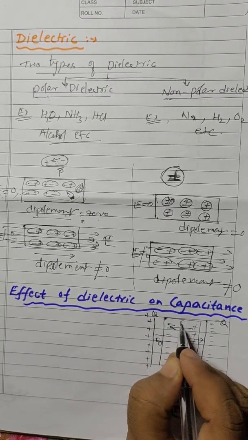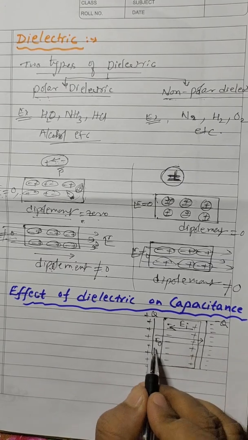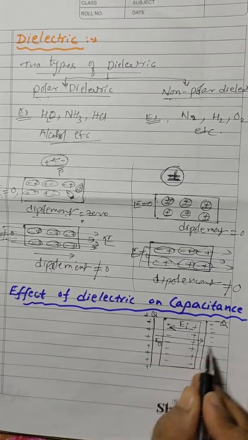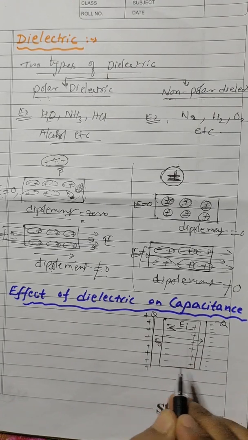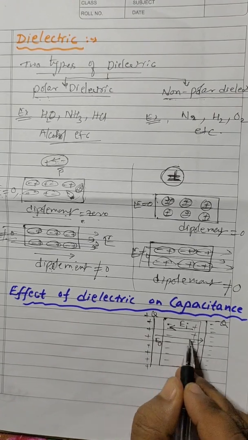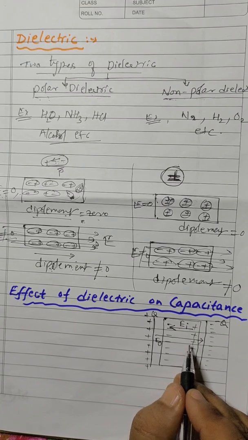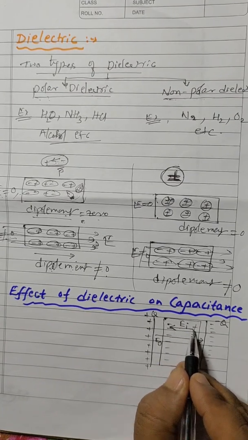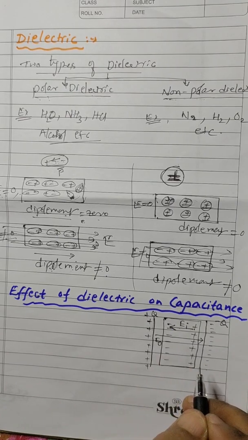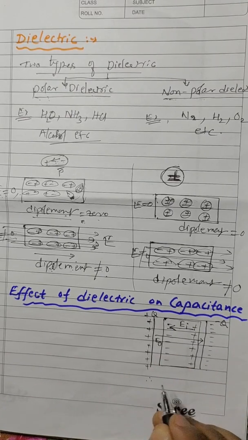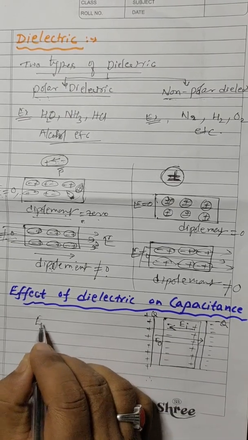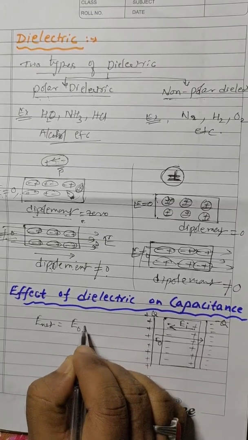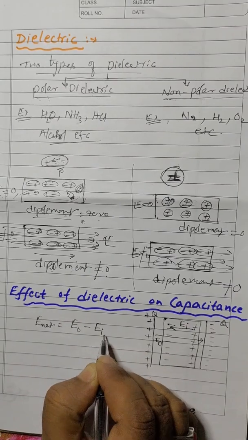Say that is EI. EO is nothing but this is called outside electric field which is created by these plates. Because of this dielectric slab get polarized, and inside an electric field is said to be induced which is opposite in direction. Therefore, the net electric field in this case is given by E net is equals to E out minus E induced.